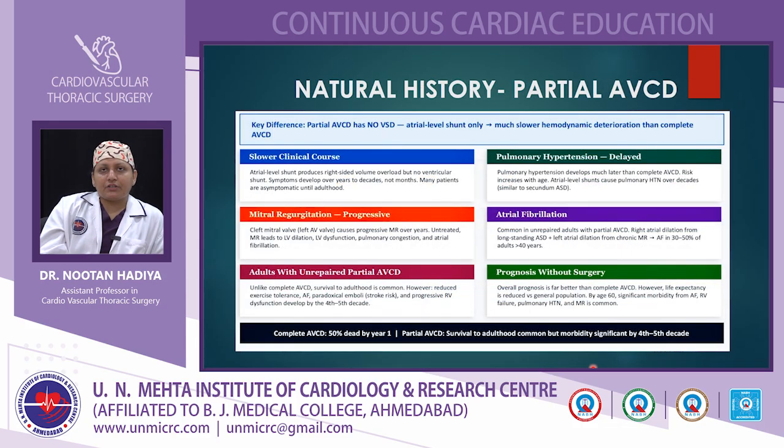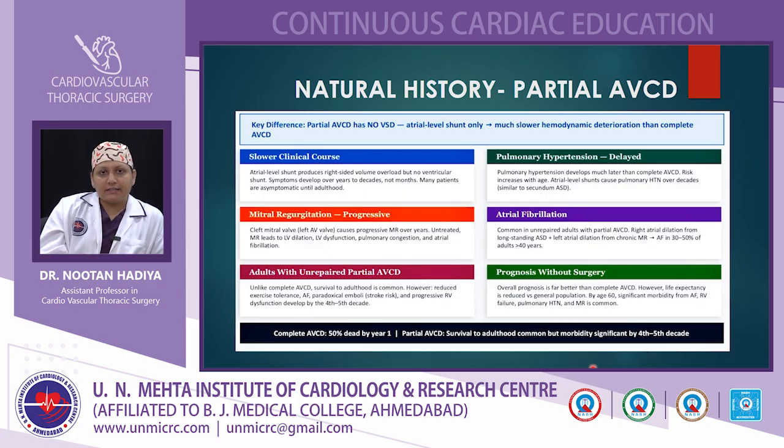Whereas in the natural history of partial AVCD, the key difference is that only an atrial shunt is seen. There is no VSD, so it shows much slower hemodynamic disturbances in these patients. A slower clinical course is seen. Mitral regurgitation is progressive in these patients. We can also see the adult presentation in unrepaired partial AVCD.